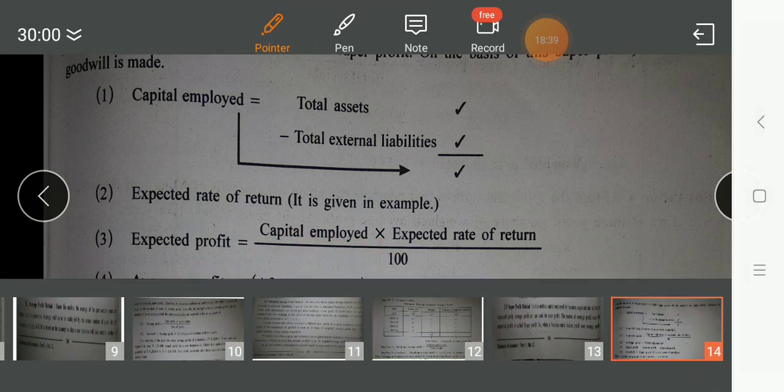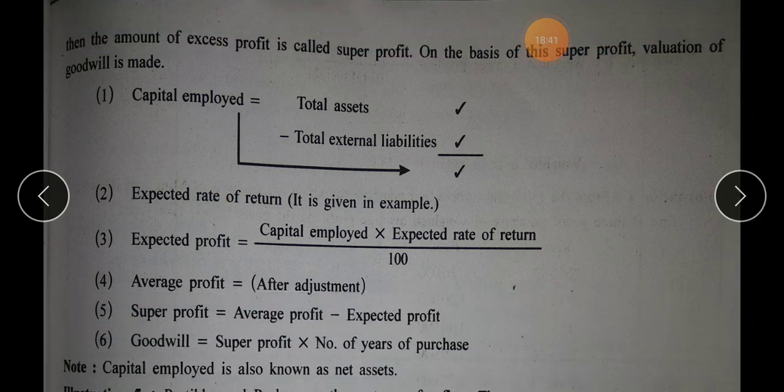Finally, goodwill. Goodwill equals super profit into number of years of purchase. Super profit is obtained here. You will multiply this super profit with number of years of purchase, which is definitely given in the question. Capital employed is also known as net assets. This we know already. We have learned this in standard 11th.